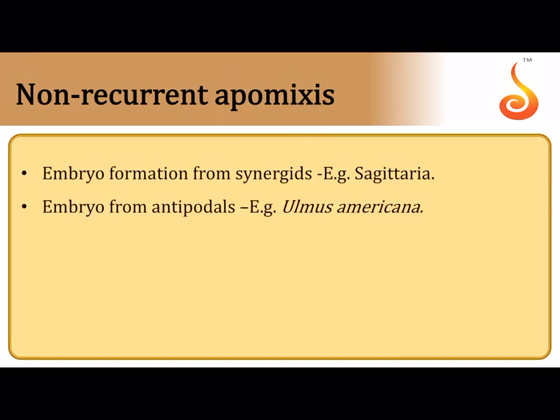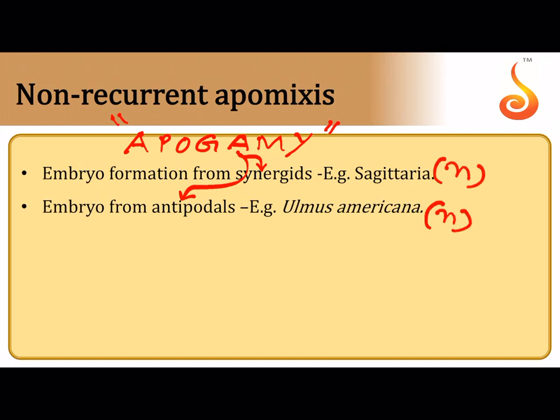I told you about non-recurrent apomixis, where apogamy, this is called apogamy. Apogamy means in non-recurrent apomixis, the embryo sac is formed by undergoing meiosis. Some of the haploid cells of the embryo sac, like the synergid or the antipodal, may become embryos on their own, that is without the act of fertilization, when they are not supposed to. Only the egg is supposed to be the embryo, but here the synergid becomes the embryo, the antipodals become the embryo. So basically any cell other than the egg in the embryo sac, when the embryo sac is a product of meiosis. That's why the embryos in both cases are haploid.